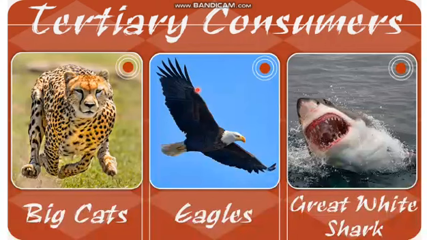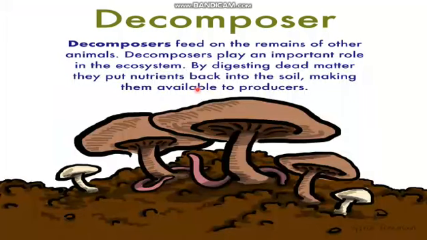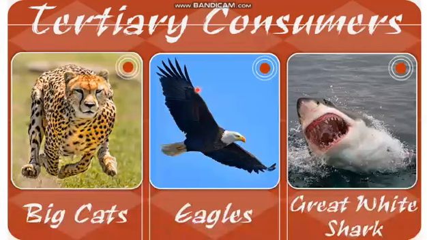Here are examples of tertiary consumers: big cats, eagles, great white shark. Now the decomposers. Well, as students, you might be thinking, can an animal be both a secondary and tertiary consumer? Can it be? This one is pretty easy. Humans, bear, catfish are all examples of species that are primary, secondary, and tertiary consumers. For example, a lion can be both a secondary and a tertiary consumer. So a single organism can come in both categories. It can be secondary, it can be tertiary. It depends who eats who.